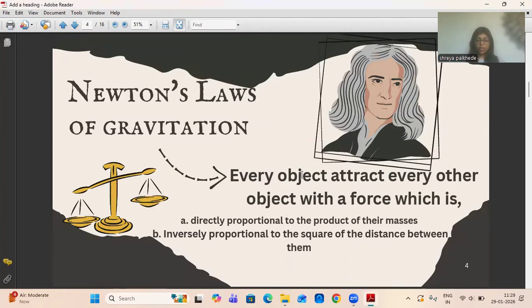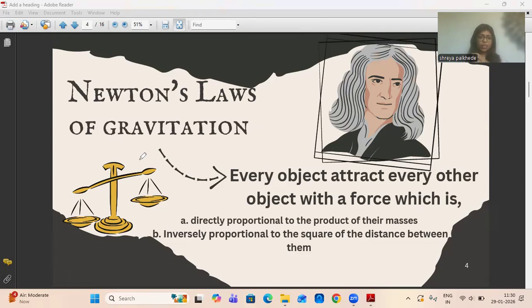Okay, so moving on to the next concept, which is Newton's law of gravitation. As we all know, Sir Isaac Newton was the first one who discovered the law of gravitation, and we all know the instance behind it.